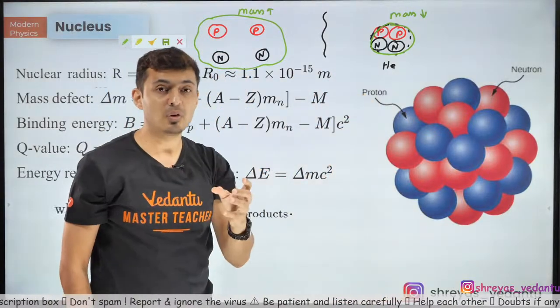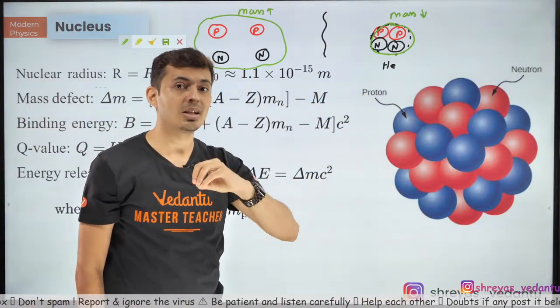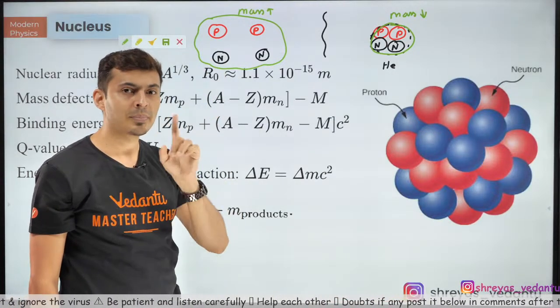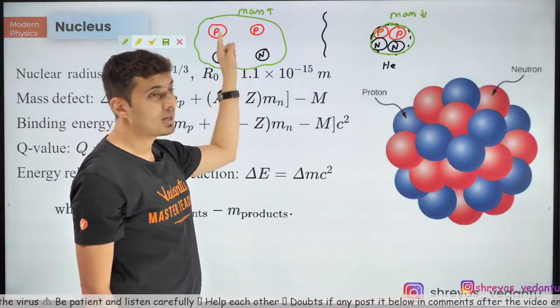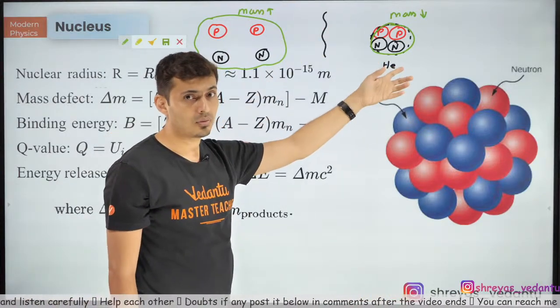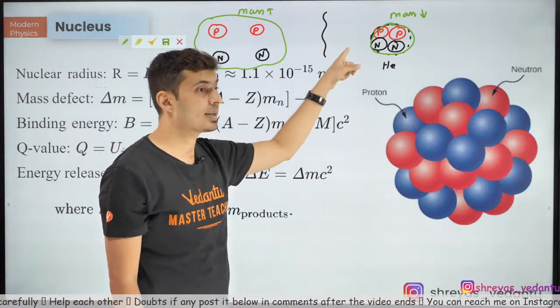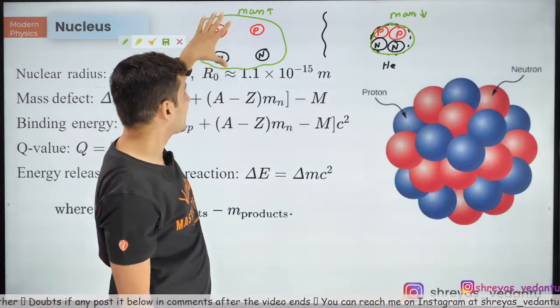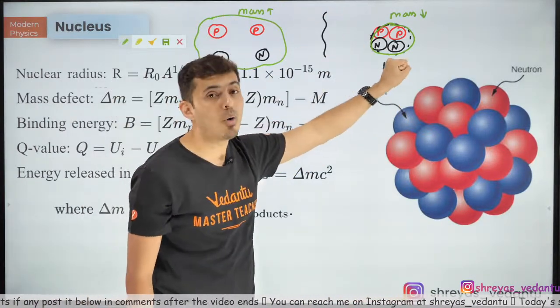Remember, the mass of a proton or a neutron inside the nucleus is always less. You'll be like, sir, what has exactly happened? See, these protons don't like each other. These neutrons have bound them together via nuclear forces. So it has become more stable. Correct? This is stable as compared to this. It has formed a bond.